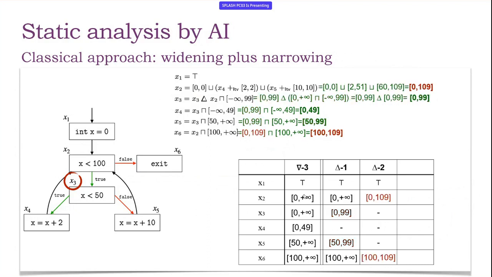And then we propagate this information again. And what we obtain is that after 2 steps of narrowing, we reach precisely the right fixed point. This is a very easy example just to show how it works. It is like a lucky example because we reach precisely the original fixed point, but in general this is not what happens. We have a loss of precision that we are unable to completely regain.